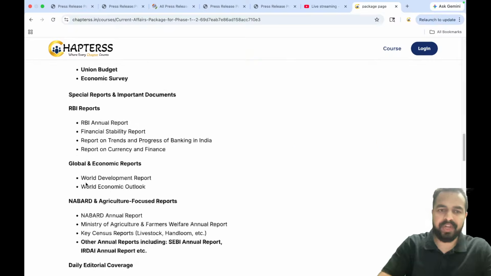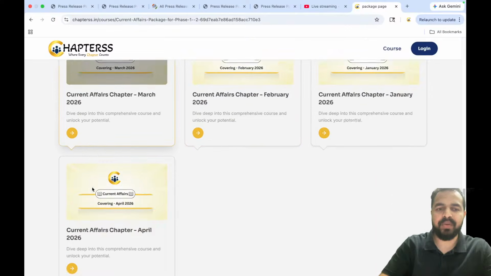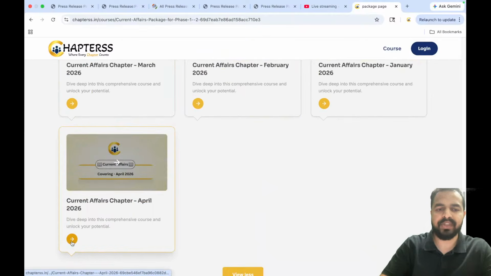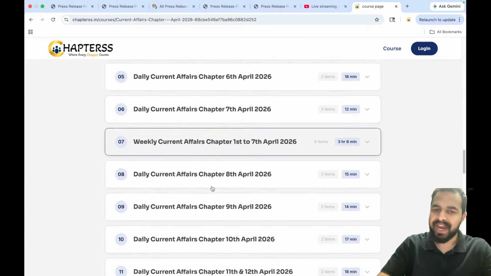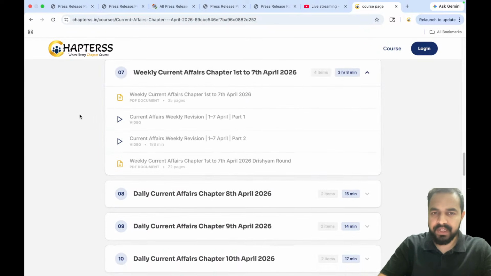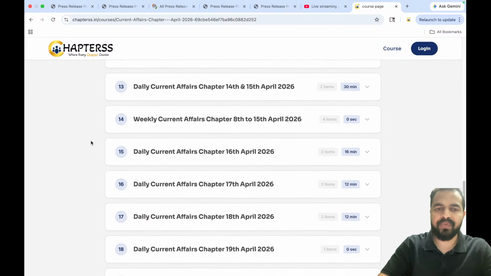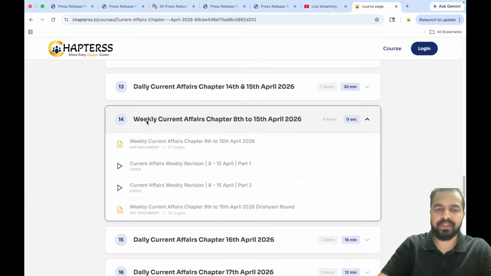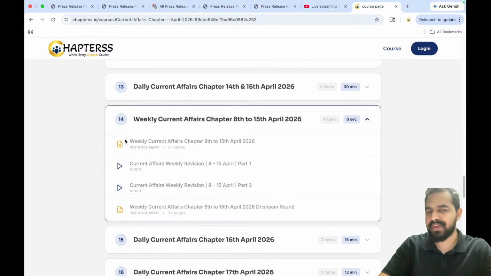When you go into the current affairs package, you can see that there is the month of April 2025, right? April 2026, sorry. You will click here. You can see that the whole curriculum is here, and for the 1st to 7th of April, the weekly revision PDF, videos and the Drishyam round PDF are already there. For the 8th to 15th, the Drishyam round PDF is there, the current affairs revision session is there, and also the weekly current affairs PDF is there.